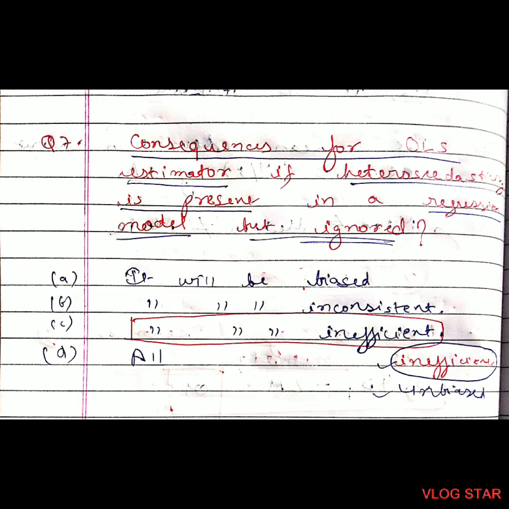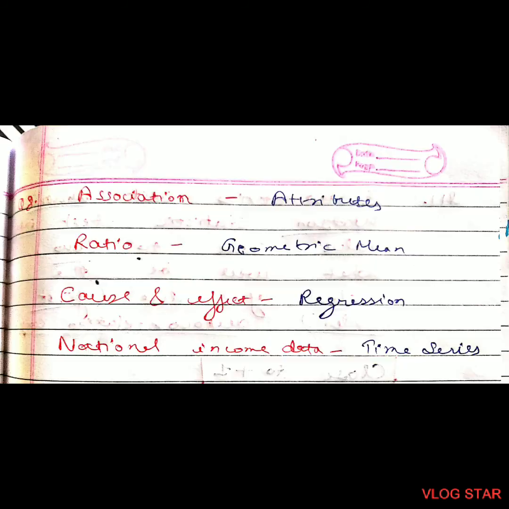Question number 7. The consequences of OLS estimator if heteroscedasticity is present in a regression model but ignored. Third one is the consequence of OLS. It will be inefficient. So the consequences of OLS estimator if heteroscedasticity is present in the regression model but ignored are inefficiency and unbiasedness.